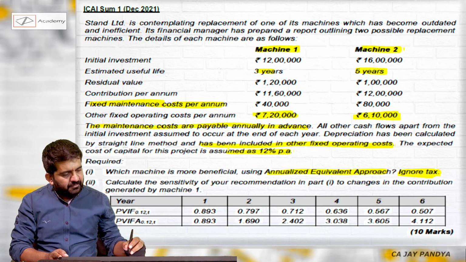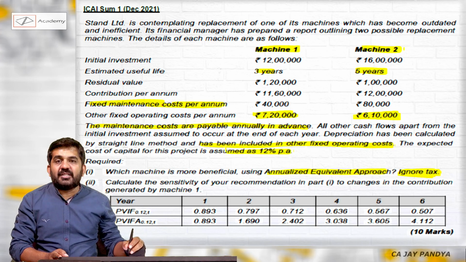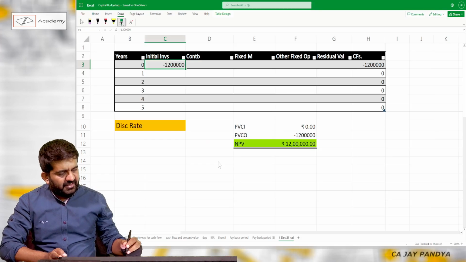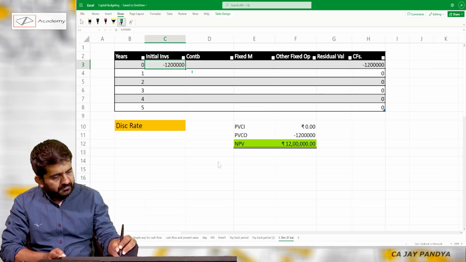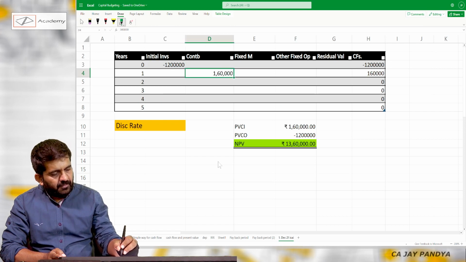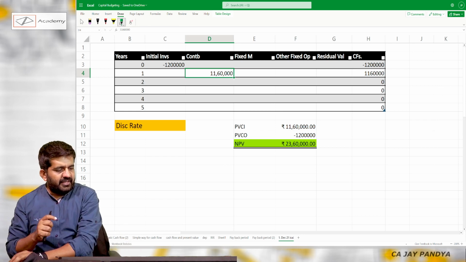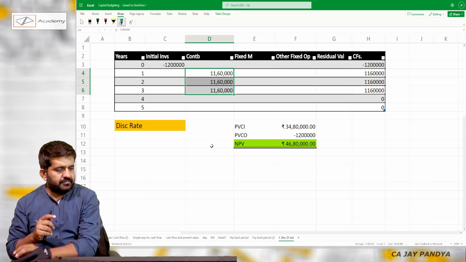Contribution per annum is 11,60,000 at the end of the year for a period of 3 years.